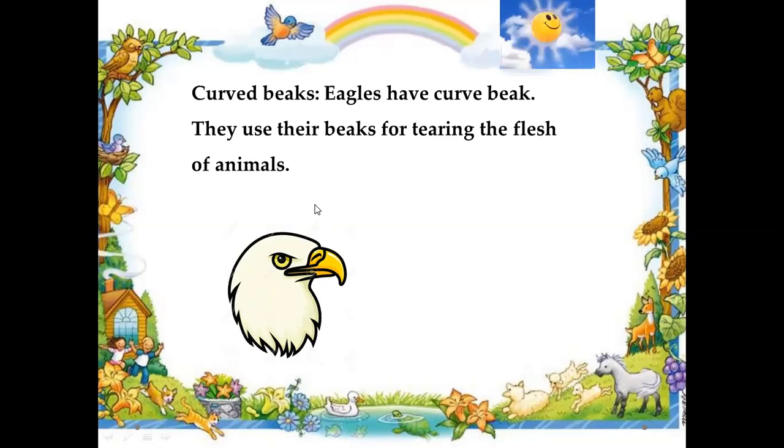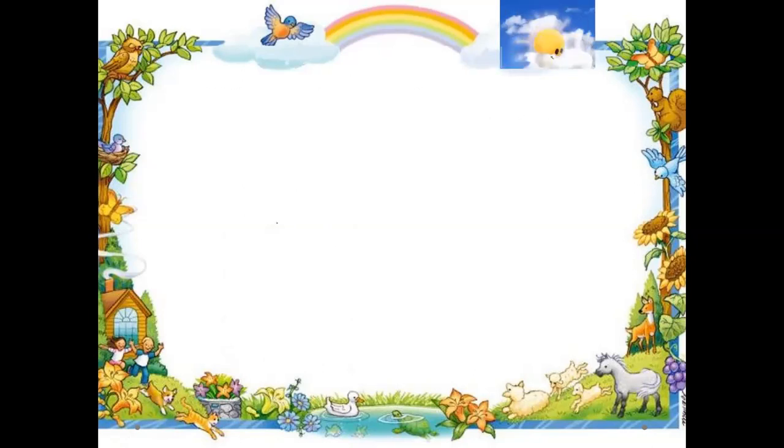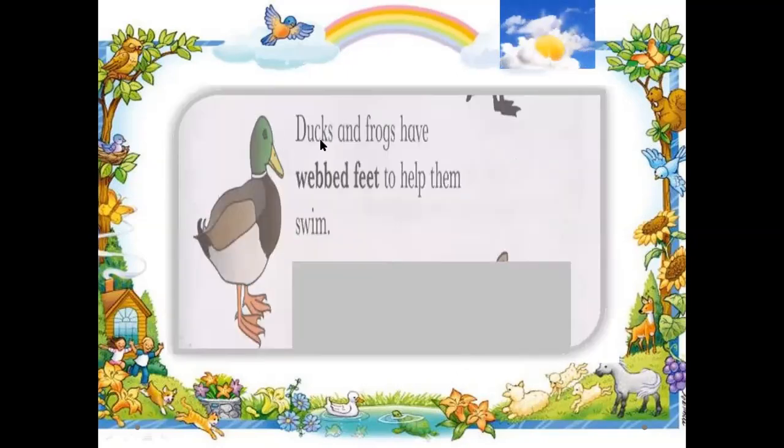Other than that, there are other birds that have broad and flat beaks, like a duck. Look here, duck has a broad and flat beak.